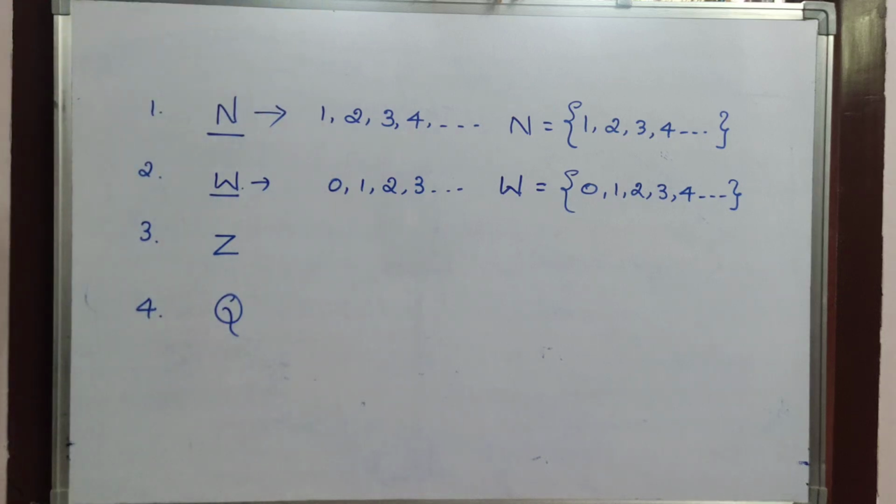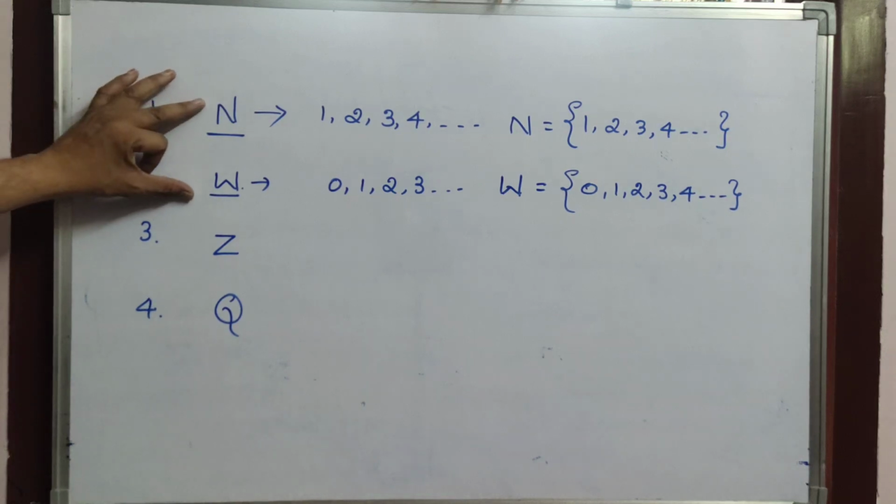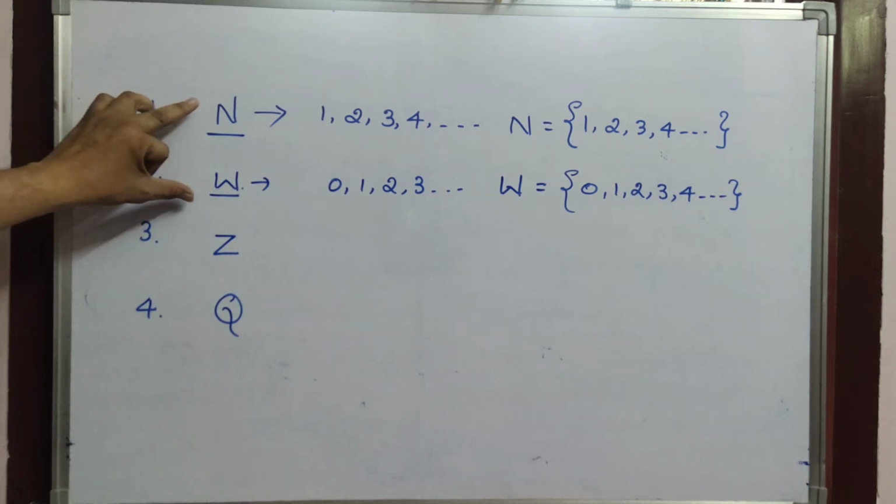Is it clear? Natural numbers means 1, 2, 3, 4, and so on, and whole numbers means 0, 1, 2, 3, and so on. Now first we will discuss the difference between natural numbers and whole numbers.